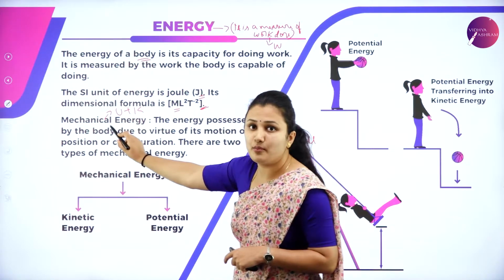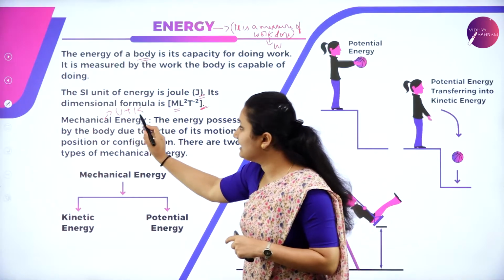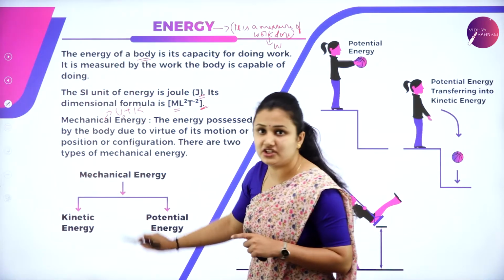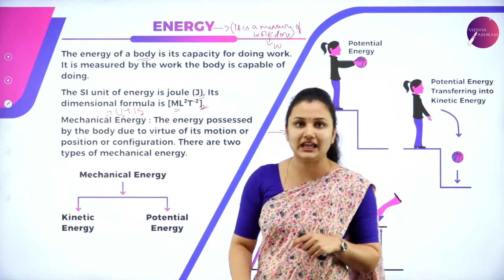Mechanical energy is a sum of potential energy represented by U and kinetic energy represented by K.